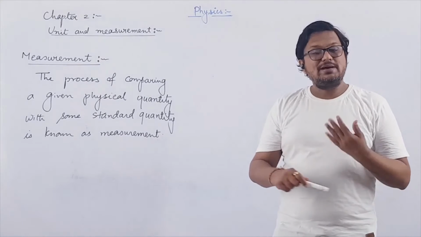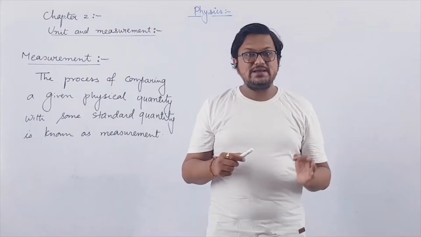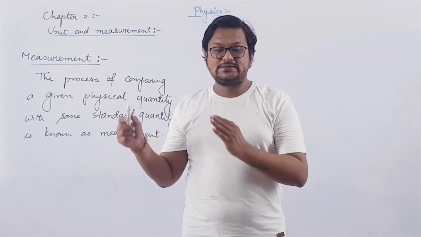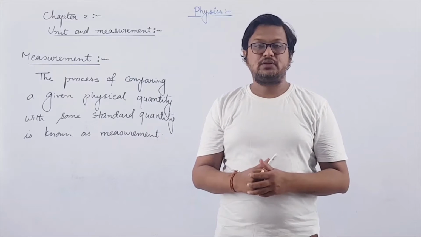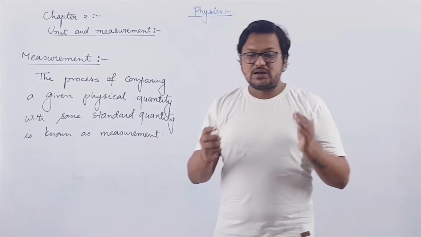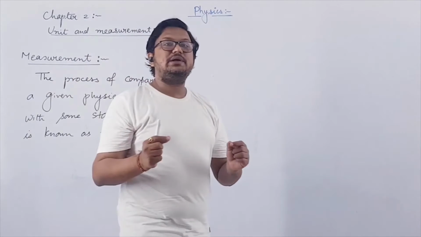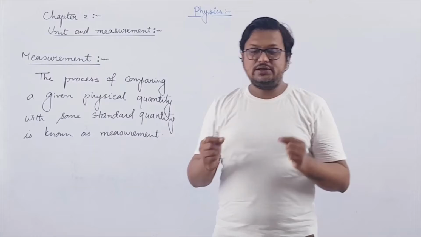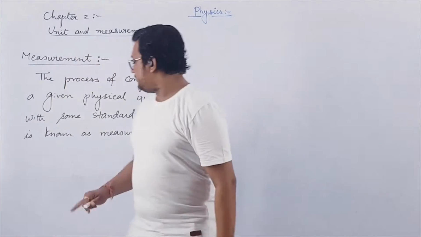Now, what do you mean by standard quantity? A standard quantity is a certain basic, randomly chosen and internationally accepted reference standard called the unit. So you can say that this is the definition for unit. A standard quantity is a certain basic, randomly chosen and internationally accepted reference standard, which is known as unit, and is our reference quantity.